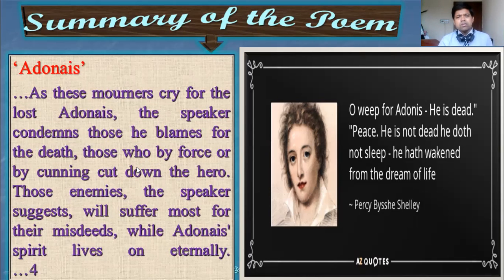So here you will find the blame for the death, and those who by force or cunning cut down the hero. Shelley thinks that the critics are responsible for the death of this hero, John Keats, and that is why he says this.